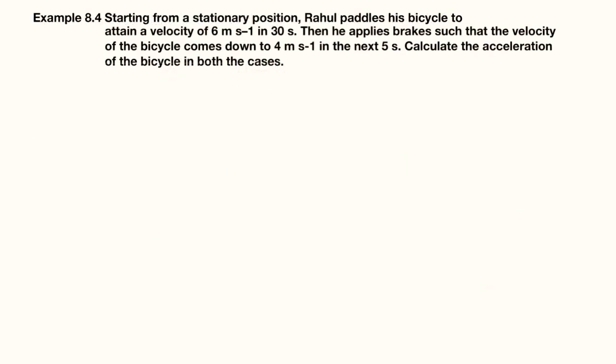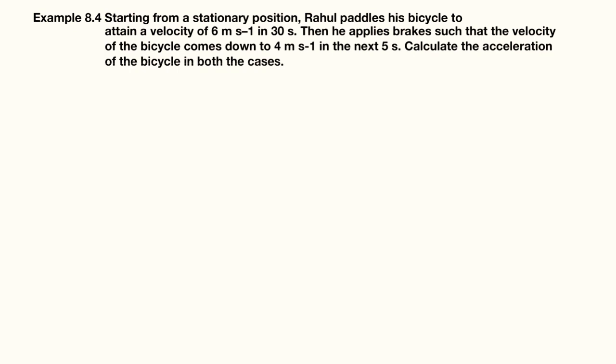Understood? So let us look into this question now from NCERT, right? So as you can see, starting from a stationary position, Rahul pedals his bicycle to attain a velocity of 6 meters per second in 30 seconds. Then he applies brakes such that the velocity of the bicycle comes down to 4 meters per second in the next 5 seconds.